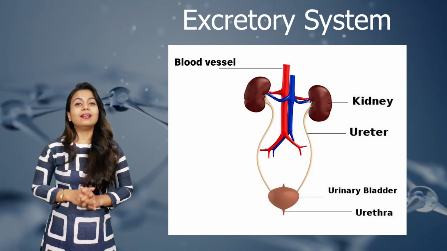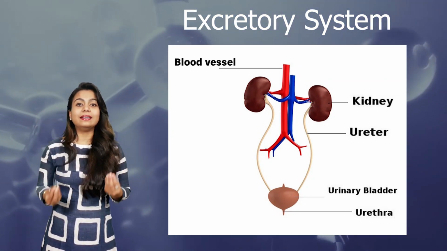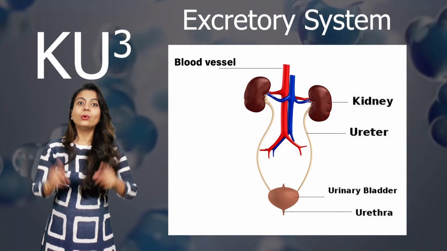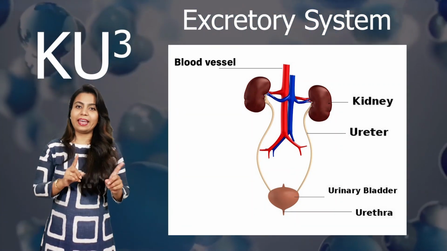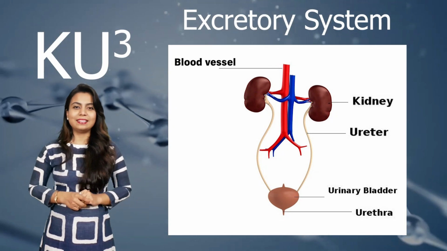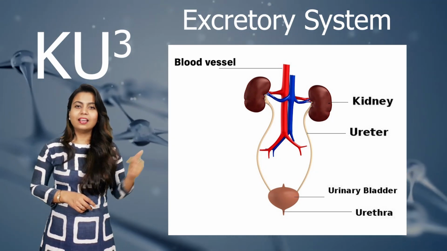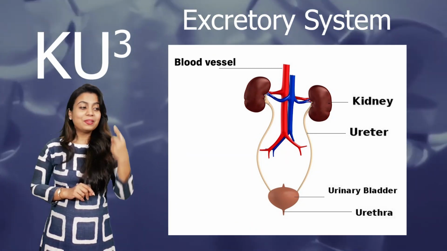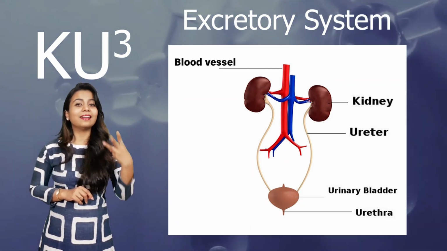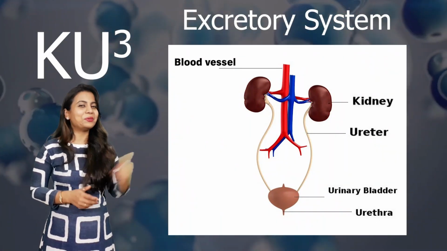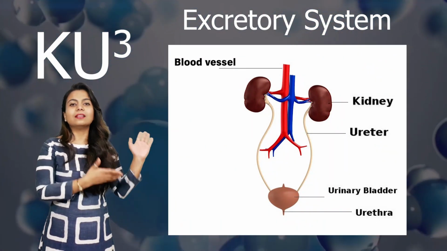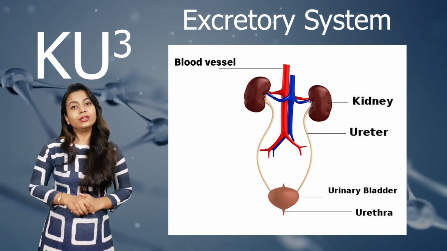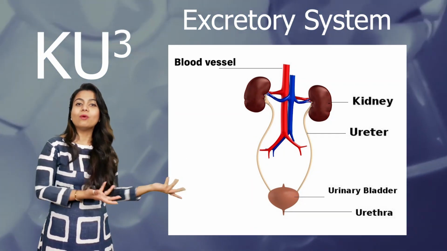Now before learning all the parts, we should know at least the names of all the parts. So that is KU cube. KU. Yes. K for kidneys and 3 U's. One for ureter, second U is for urinary bladder and third U is for urethra. So these are the parts of the excretory system. We also call it the urinary system because it forms the urine.